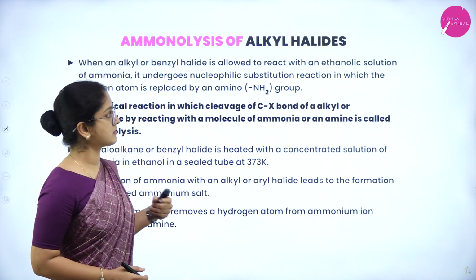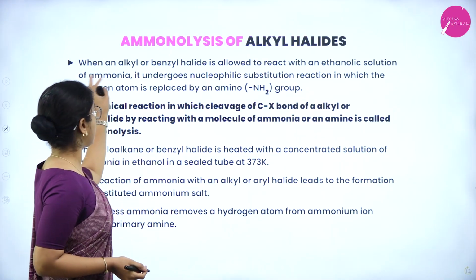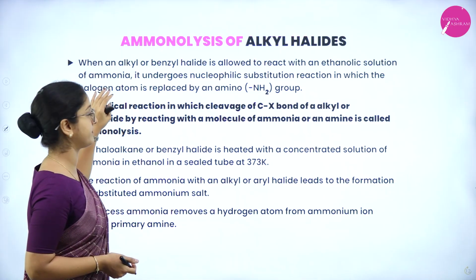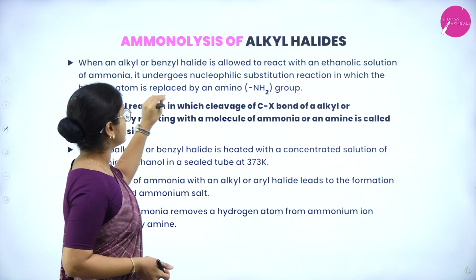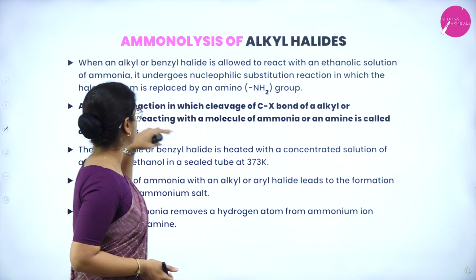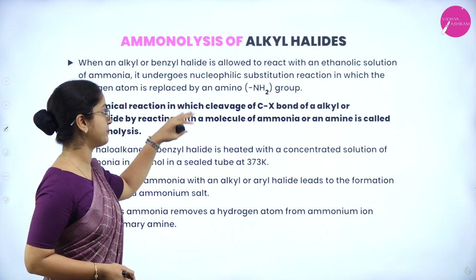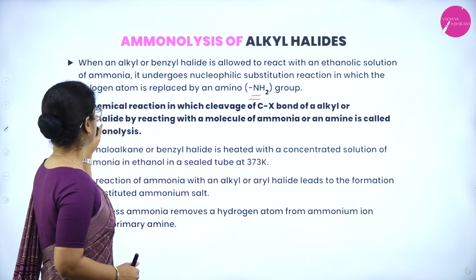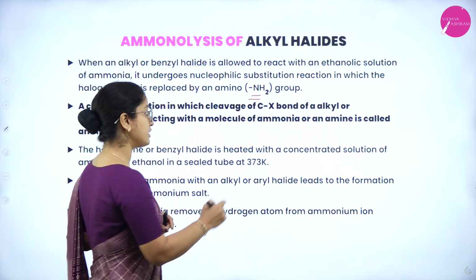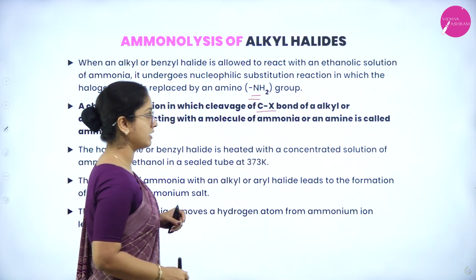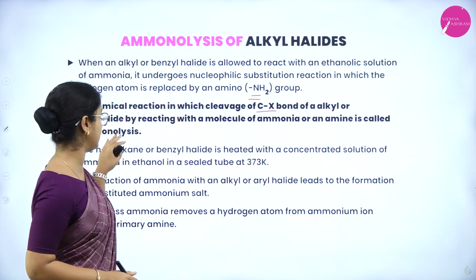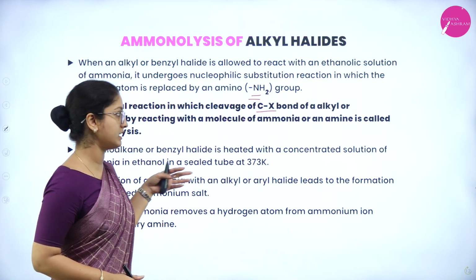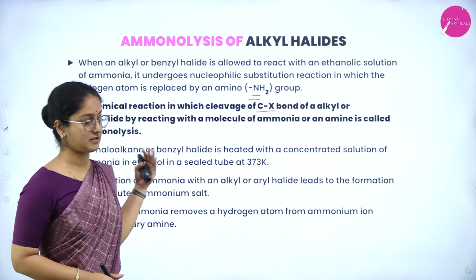Next is ammonolysis of alkyl halides. When an alkyl or benzyl halide is allowed to react with an ethanolic solution of ammonia, it undergoes a nucleophilic substitution reaction in which the halogen atom is replaced by an amino group, that is NH2 group. So a chemical reaction in which cleavage of the carbon and halogen bond of an alkyl or an aryl halide occurs by reacting with a molecule of ammonia or an amine is called ammonolysis.